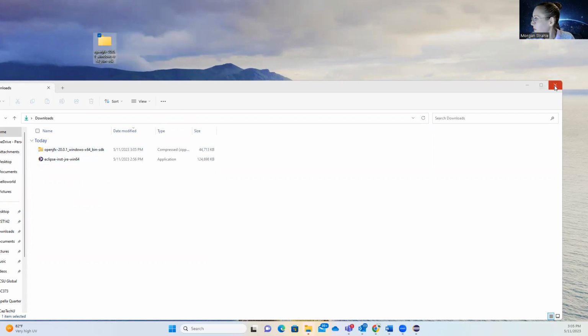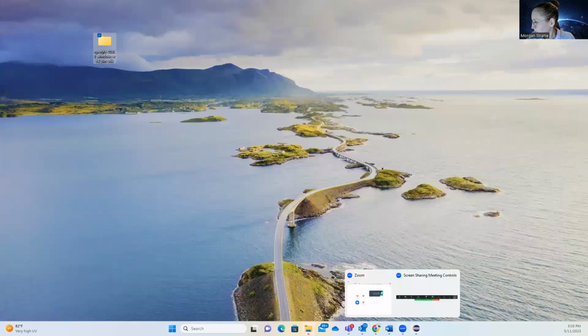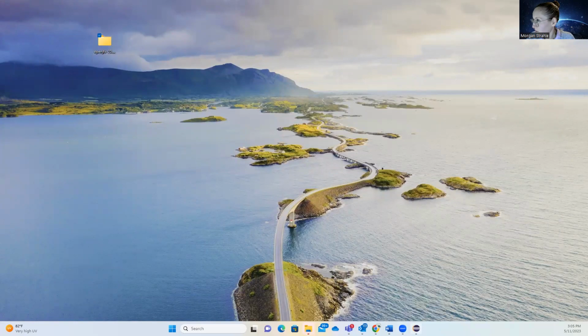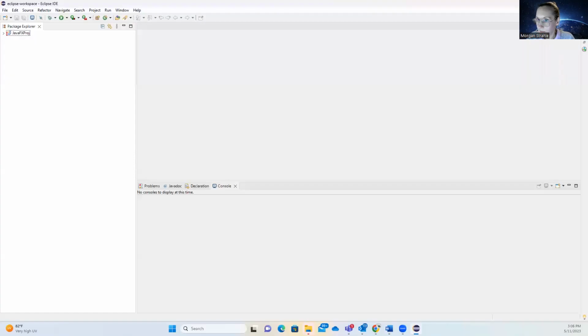All right, so now we've got the SDK on my desktop. I'm going to go back to Eclipse. Now we need to create a new user library and then add our jar files from the library folder in the SDK that we just downloaded. So we're going to go to Preferences under Windows.